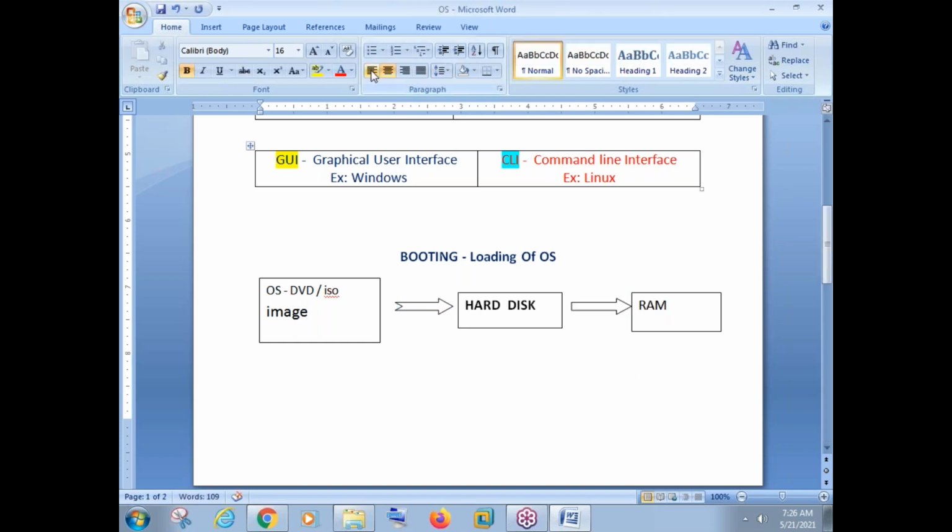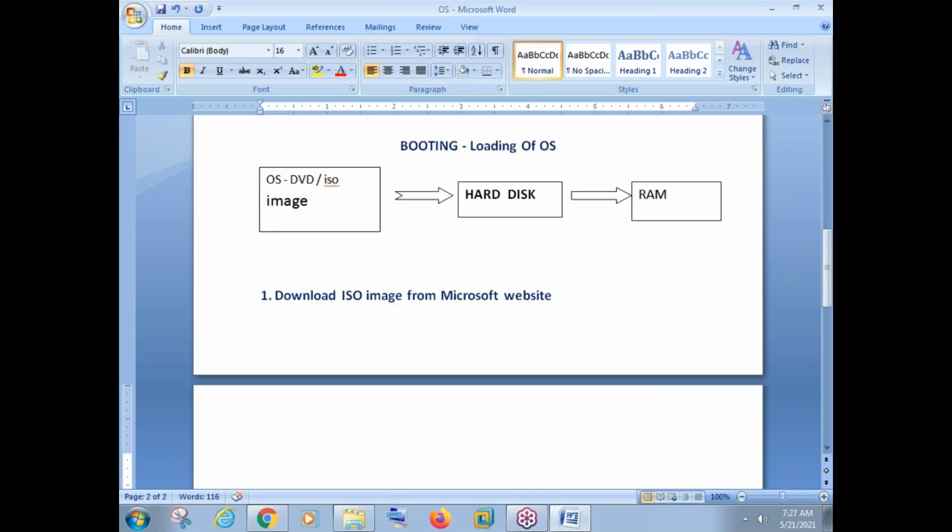The process here is, the first step is to download the ISO image from the Microsoft website. The second one is to install the ISO image on the computer hard disk. That's it. Download the ISO image from the Microsoft website and install the ISO image on the computer hard disk.